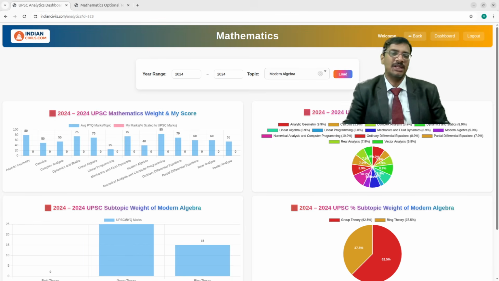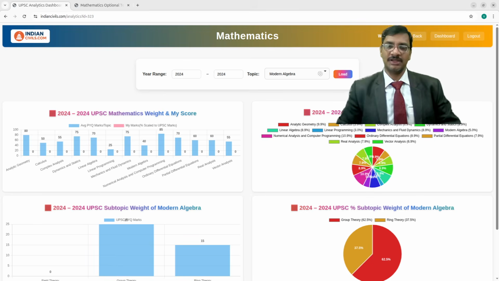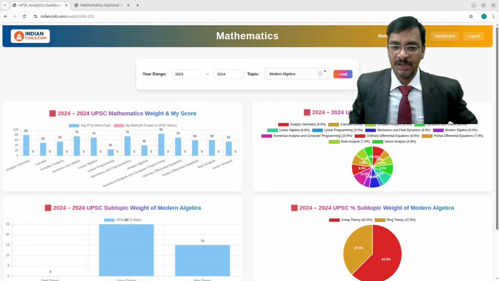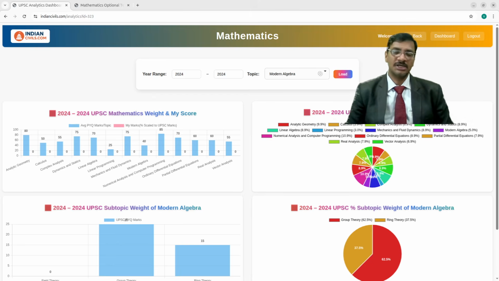Today I'll be discussing mathematics optional, how we can score more than 350 marks. Many people are interested in scoring more than 350 marks, mathematics being one of the optionals which is a very high scoring subject, right? But the problem is you need to identify the problems that are associated with scoring 350 marks.